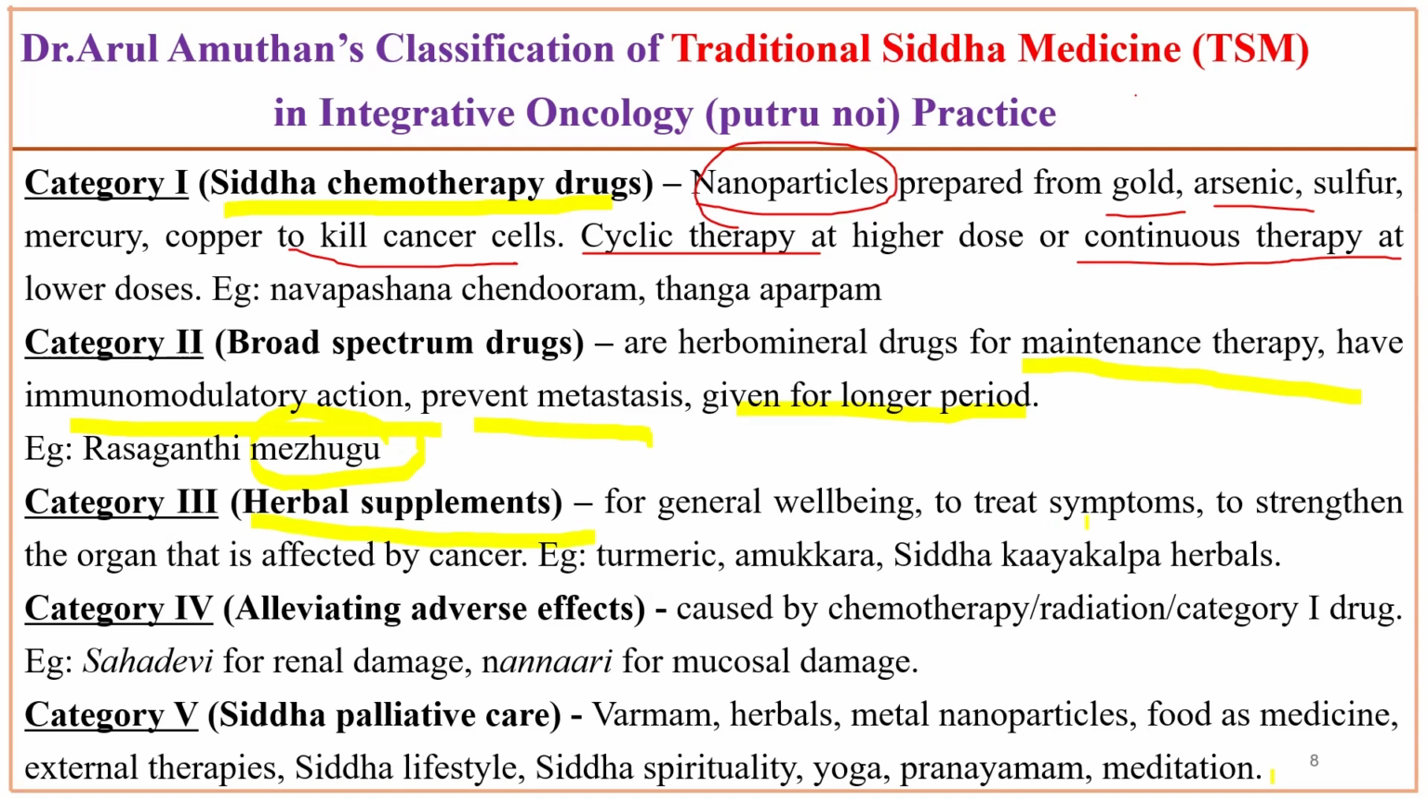For example, if the lung is affected by the cancer, we have specific herbals to strengthen the lung, to rejuvenate the lung. Turmeric, Amukaras, Ashwagandha, and there are many Kayakalpa herbals.